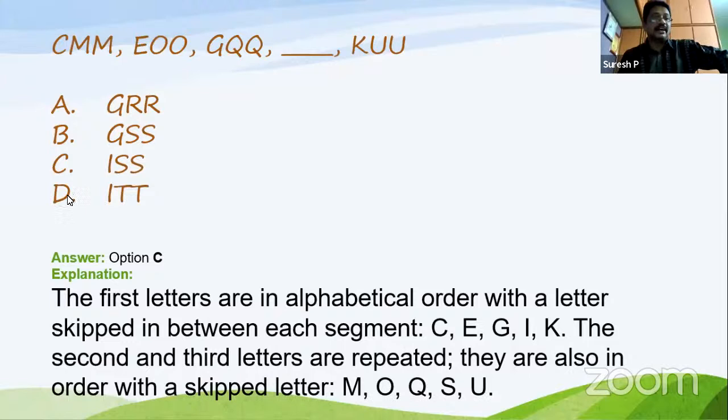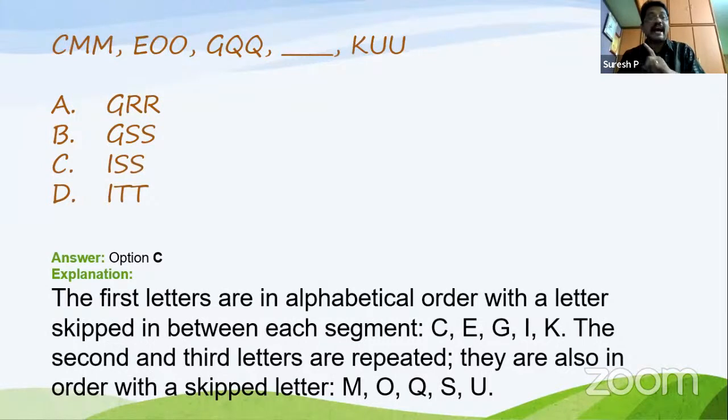Okay, here option B and option C, if you see, both are correct from the observation. But you have to choose only one option, B or C, which is the correct one. Now come to the observation about the first letter, C. Next E, D is skipped. G means F is skipped. Next, H should be skipped.